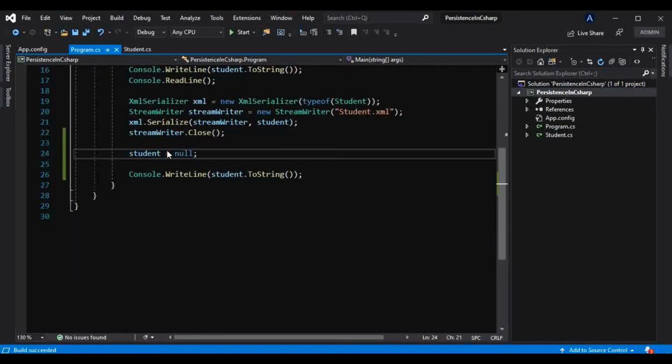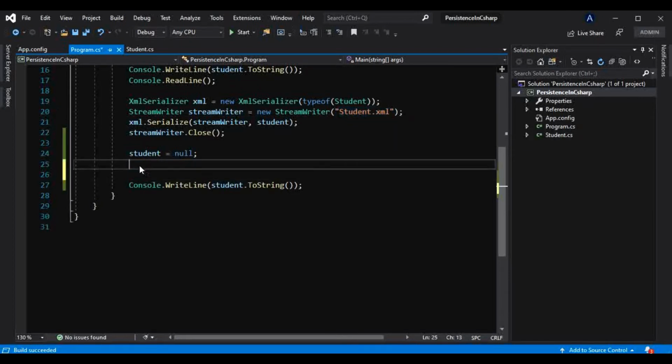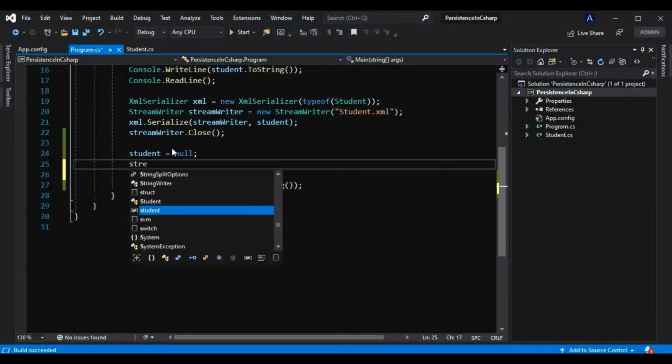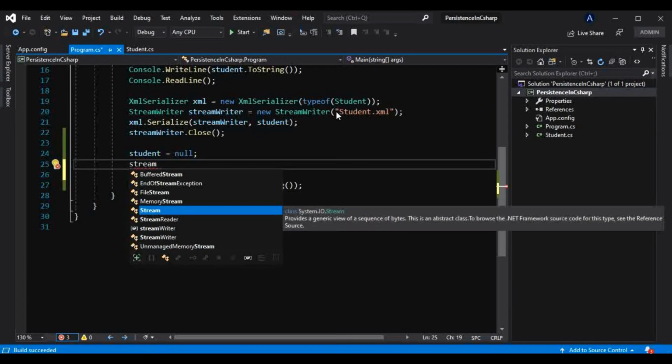So now how can we get that information from the XML file in which we have stored that object? For that we can use deserialization, and before that we have to read from that path.